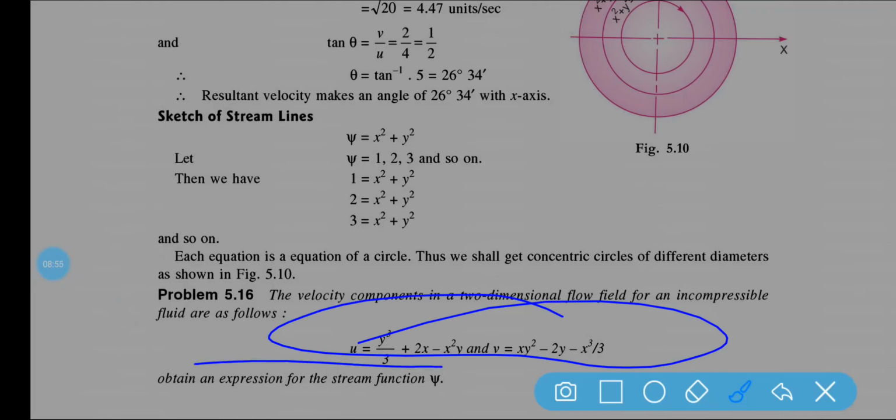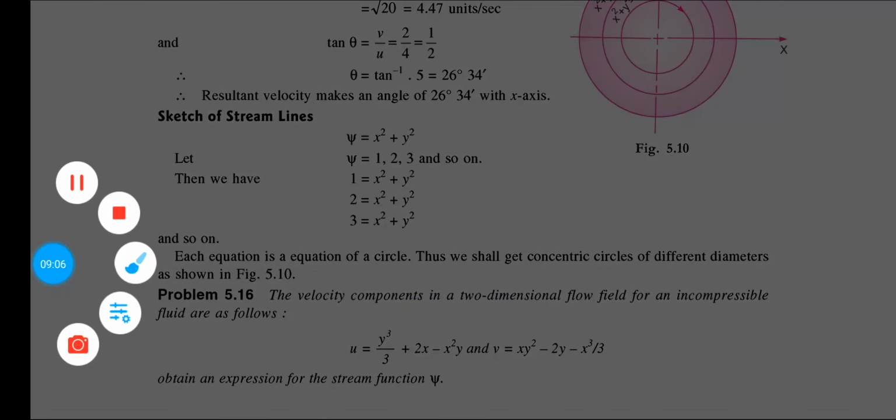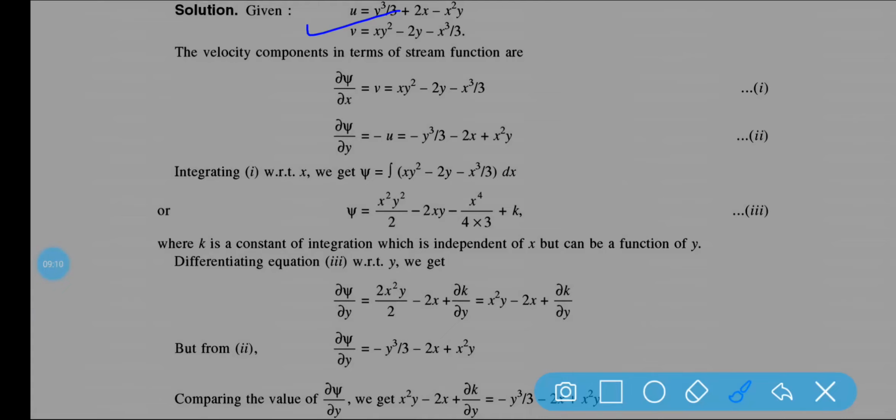Obtain an expression for the stream function psi. Here u and v are given, and what you have to obtain is the stream function psi.